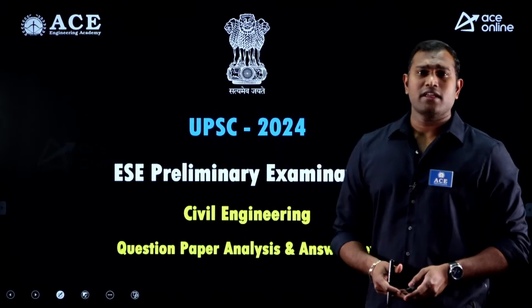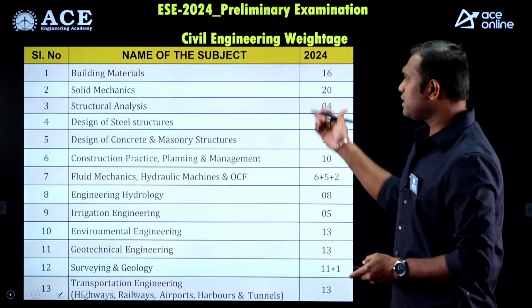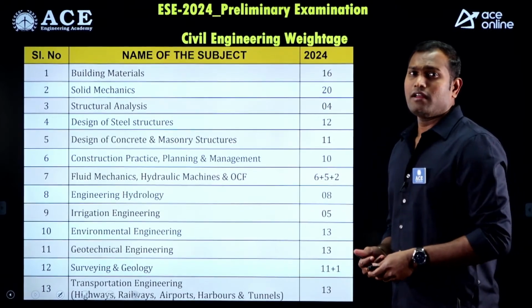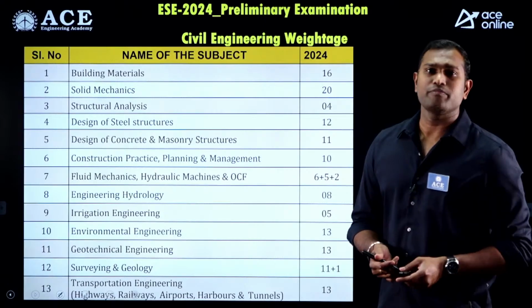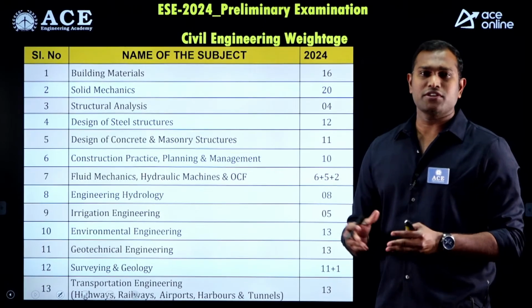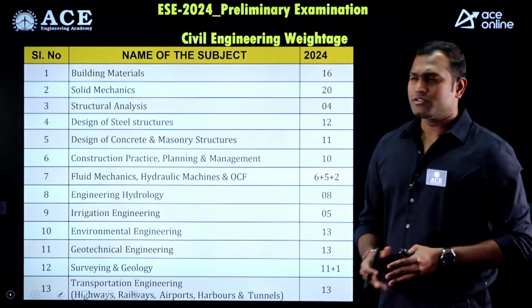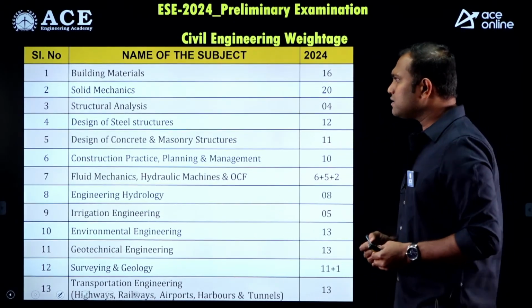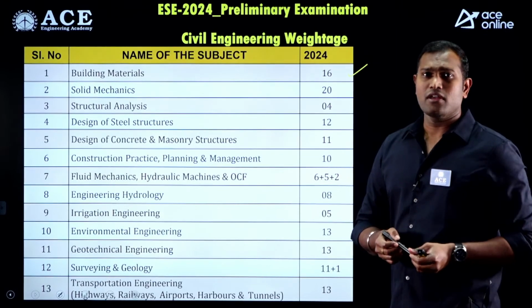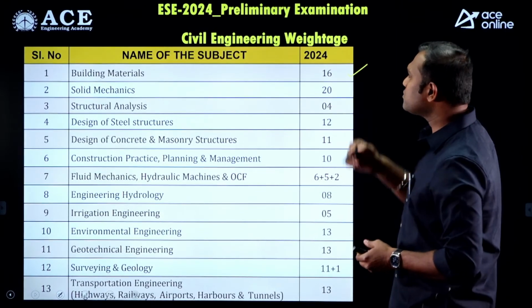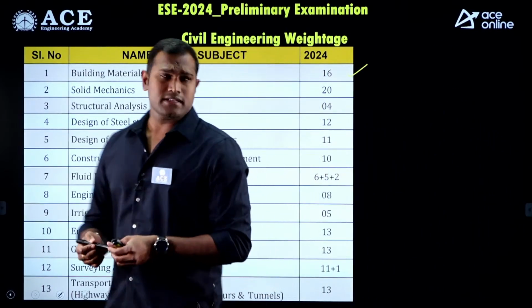Just like in the previous years, this year also, if you see the weightage of the subjects in the ESE Prelims Paper-2, there is not much deviation. In the weightage analysis, building materials as usual got the highest weightage. Out of the 150 questions, 16 questions came from building materials.